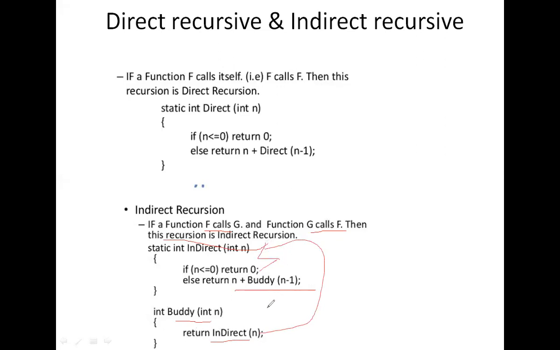So first we call function A, then in that we move to function B, again function B calls function A. This type of recursion we call indirect recursion. Okay, clear? Any doubts? If anybody has any doubt, please write a message in the chat box.